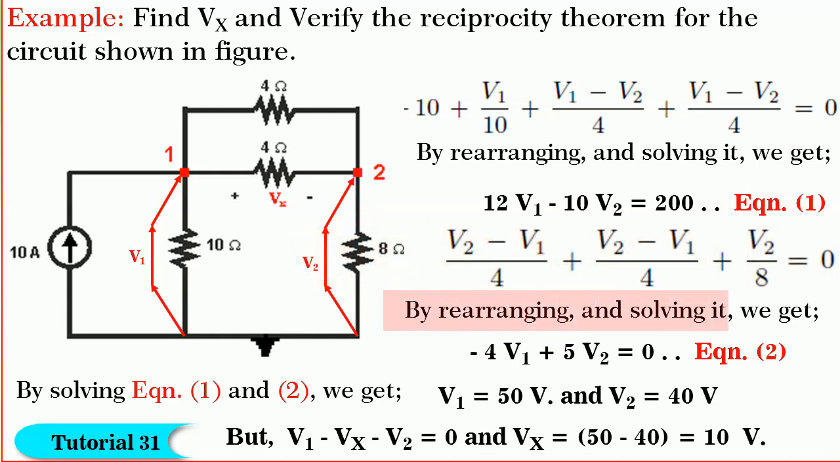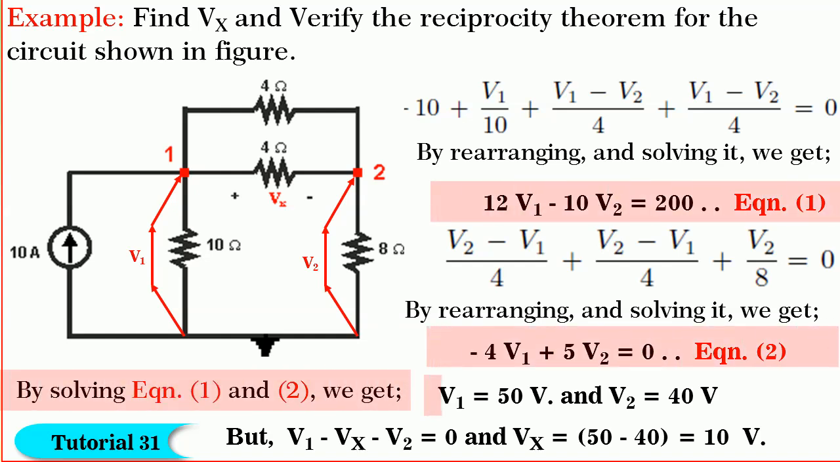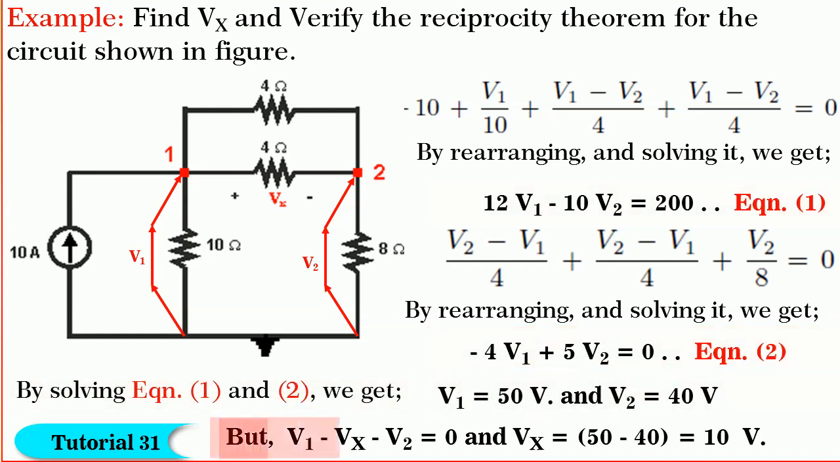By rearranging and solving, we get minus 4 V1 plus 5 V2 is equal to 0. Let it be equation 2. By solving the simultaneous equations 1 and 2, we get V1 is equal to 50 volts and V2 is equal to 40 volts. But V1 minus Vx minus V2 is equal to 0. So, Vx is equal to V1 minus V2. By substituting for V1 and V2, we get Vx is equal to 10 volts.